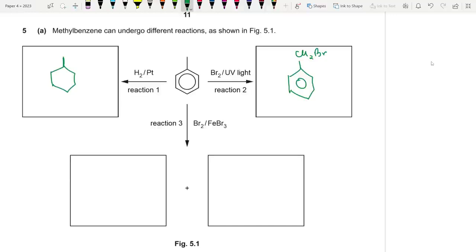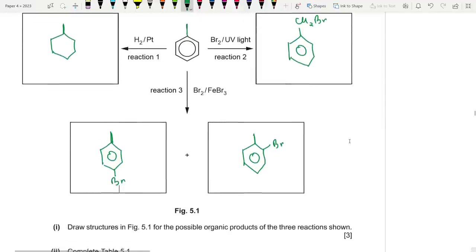And when you add bromine to the ring, you know that alkyl groups are ortho-para directing groups. So positions 2, 4, 6. We already have this over here, so it can either be added to position 2 or position 4, because in disubstituted rings, position 6 doesn't matter. I'll tell you what I mean by that. If you draw the bromine over here, it would still be 2-bromotoluene. So what is a unique isomer if you put it in position 4 like this? This is 4-bromotoluene and this is 2-bromotoluene. Good.